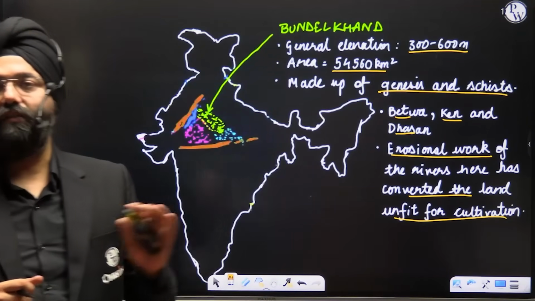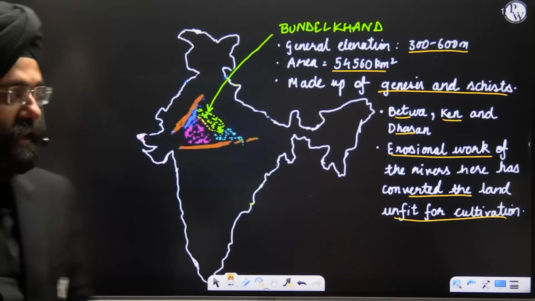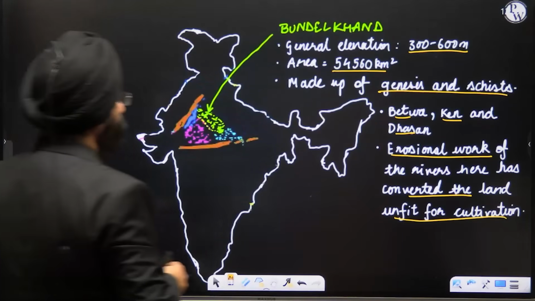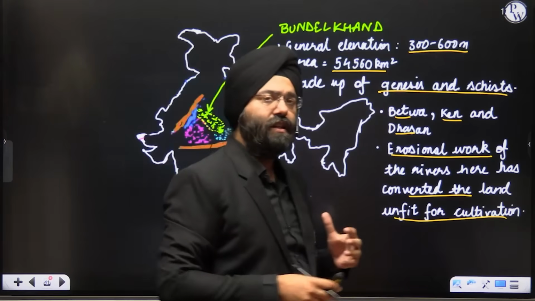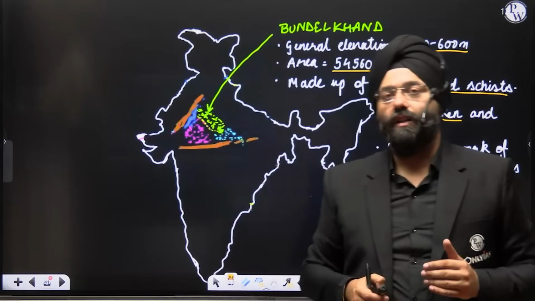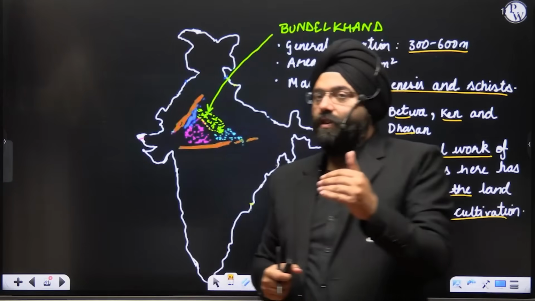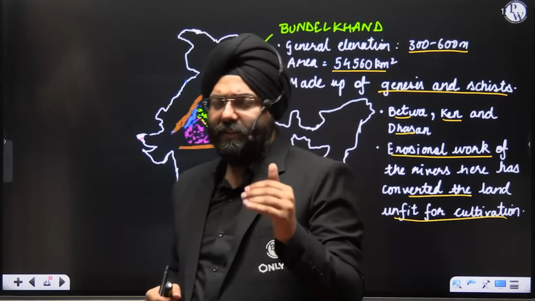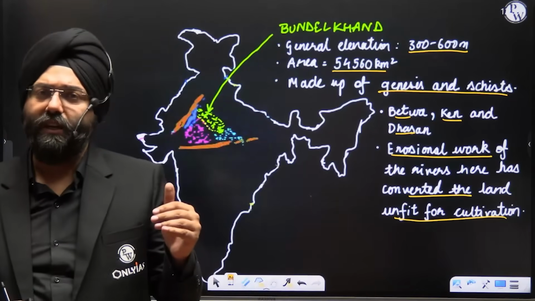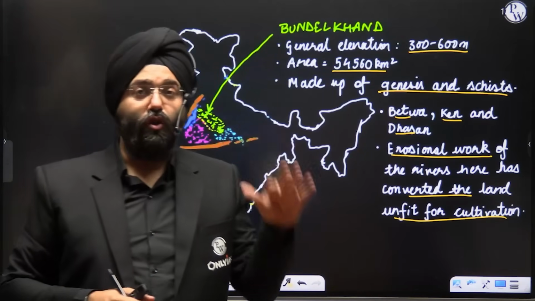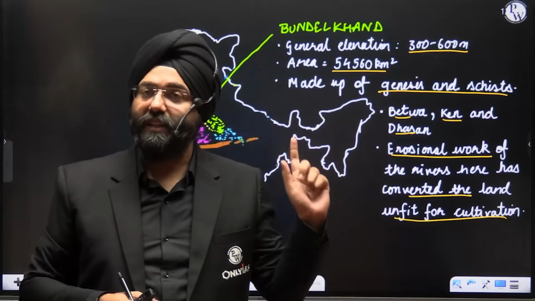So this is again very, very important for you to understand that these regions are regions where cultivation is very difficult. The regions where poverty is also high. Because again, there is lack of economic activity. So all these things are related. When we study the topics which are asked in the prelims, they tend to relate the aspects of geography to the economy and life. Some of the examples which you see.